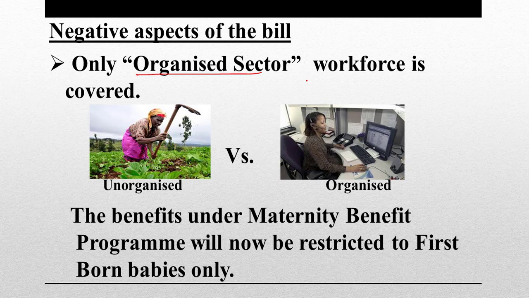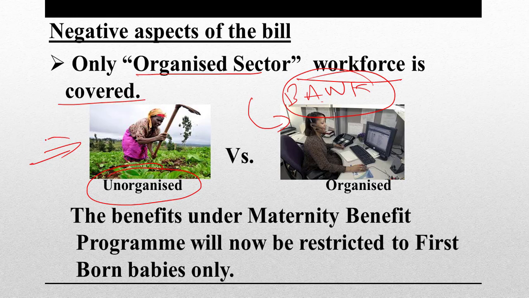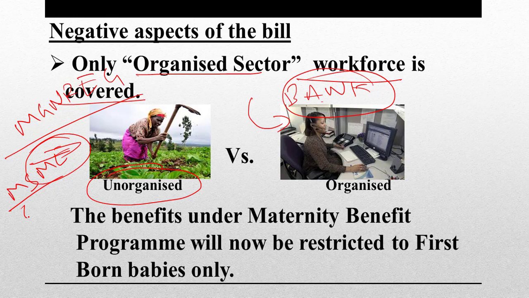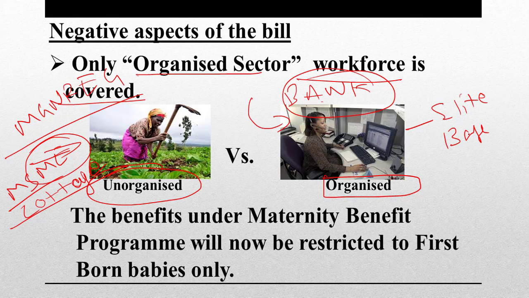See, only the organized sector workforce is covered. What I am talking about is Infosys employees, banking sector employees, those well paid jobs. They are covered under this act. But unorganized sectors, women who work in farms, who work in MGNREGA, who work in tea plantation gardens, who work in MSMEs, medium and small enterprises, and who work in cottage industries are not at all covered. Daily wage women laborers are also not covered. So this is a kind of elite biased law. You can write it in your exam, elite biased law, to the extent that it covers only organized sector workers. They are already well paid.